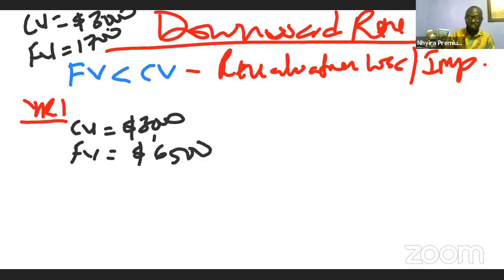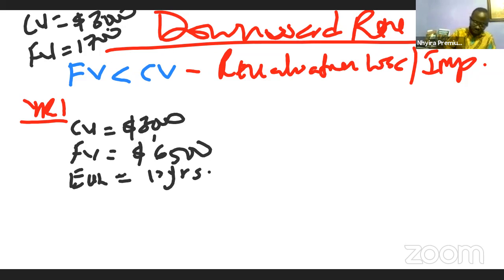And let's say that the remaining useful life, let's keep it simple as 10 years. All right. So this is the year one. We revalue the asset usually at the beginning of the year. So I'm assuming that we are doing the revaluation at the beginning of the year. Okay.